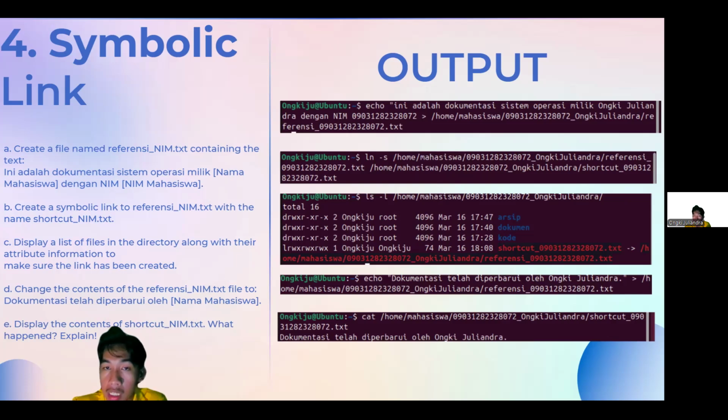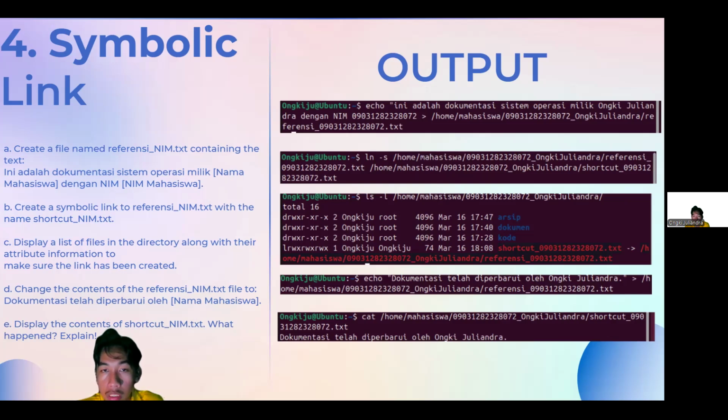It means the symbolic link is already made from referency_name to shortcut_name. If we open up shortcut_name, it's going to link into referency_name.